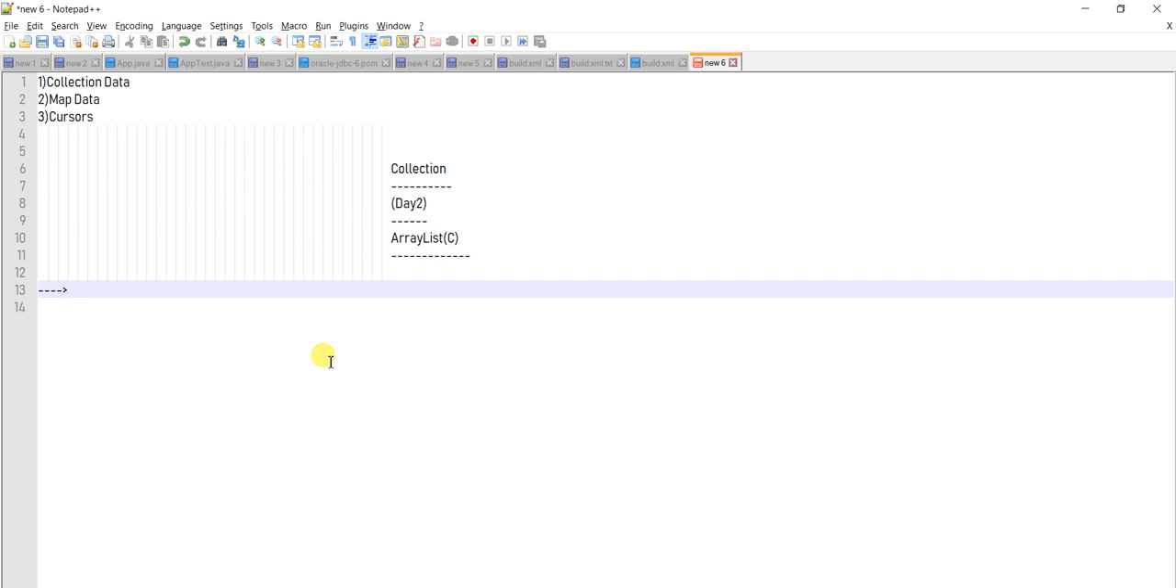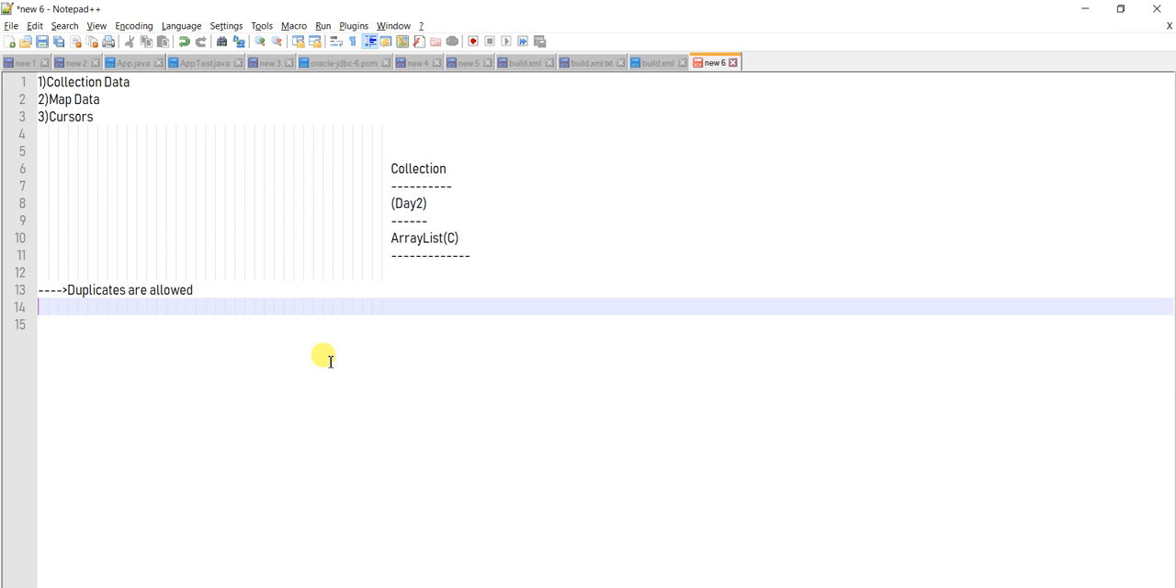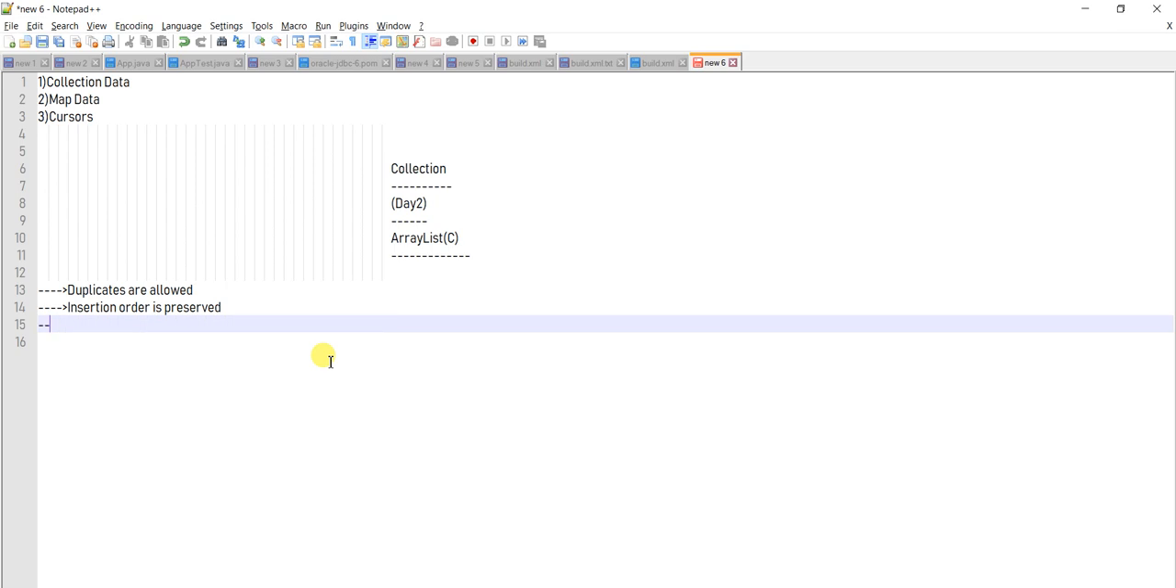So in ArrayList, duplicates are allowed. It's a collection. ArrayList is nothing but a collection. Insertion order is preserved. Third, you may not have any video in a YouTube channel, which means null is also allowed. These three points are very important in order to start with ArrayList.